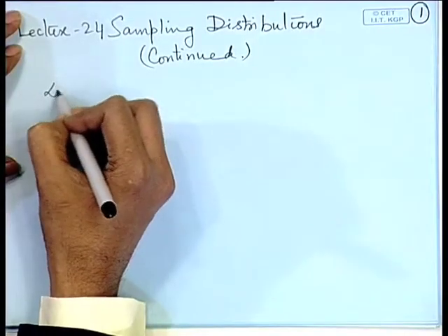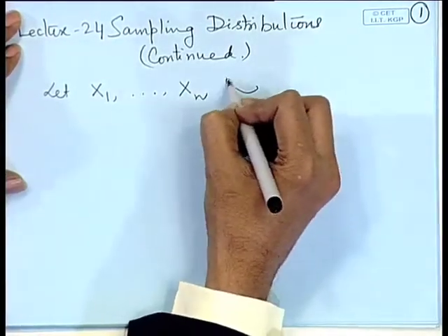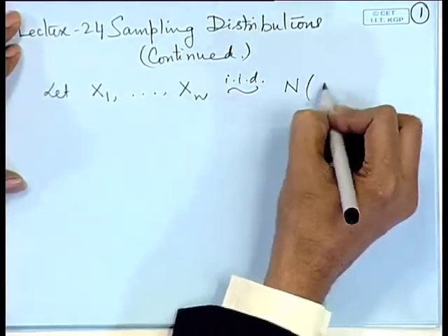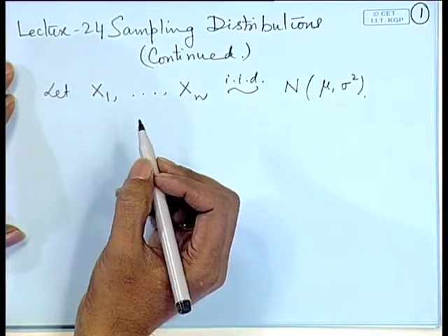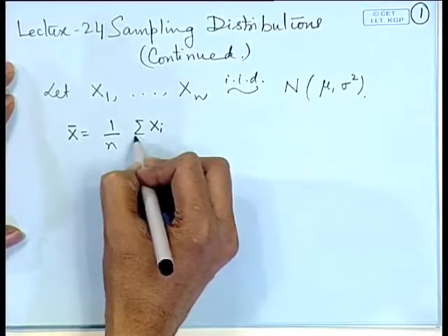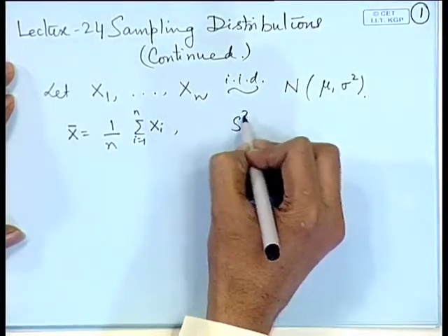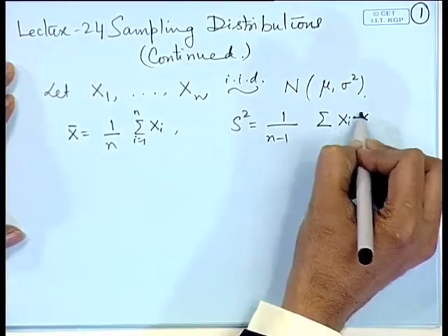Today, I will give an alternative derivation by the method of transformations for the sampling distribution of x bar and S square when we are sampling from a normal population. So, let us consider that x 1, x 2, x n are independently and identically distributed normal mu sigma square random variables. We want to derive the distribution of x bar, that is sample mean 1 by n sigma x i, i equal to 1 to n, and S square, that is 1 by n minus 1 sigma x i minus x bar whole square.